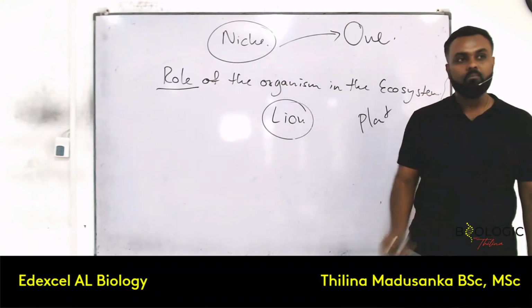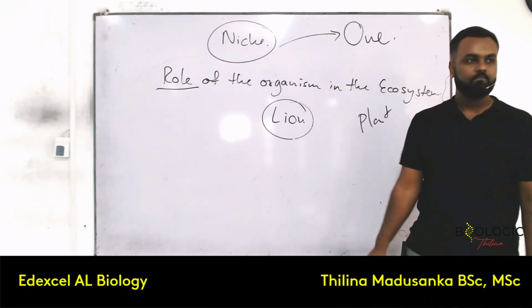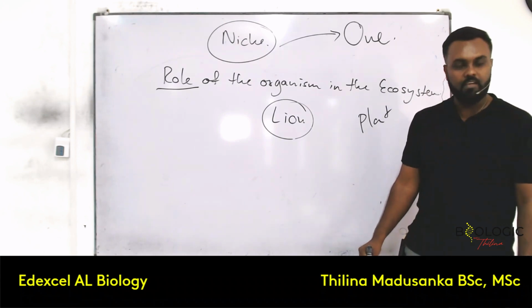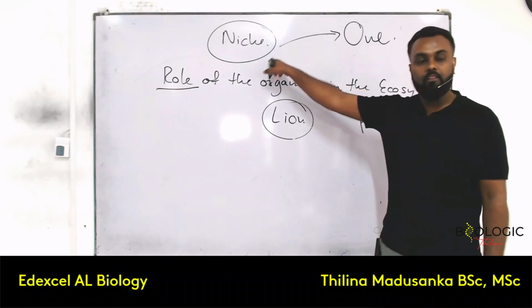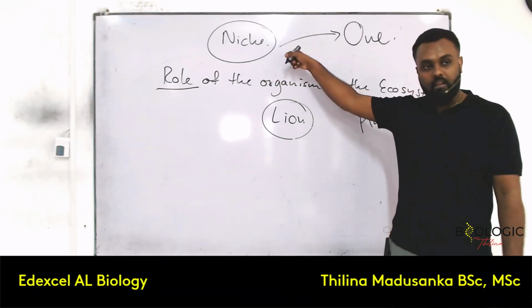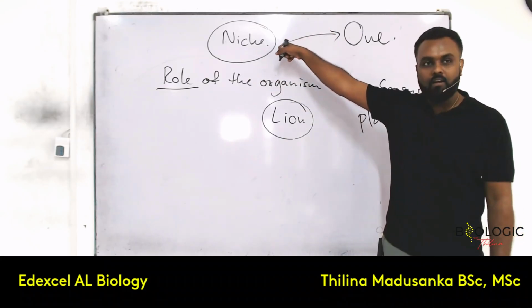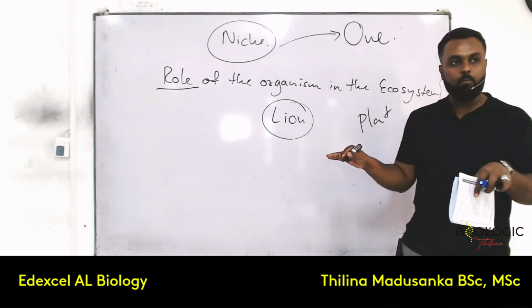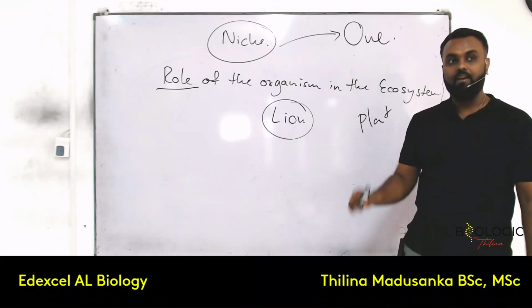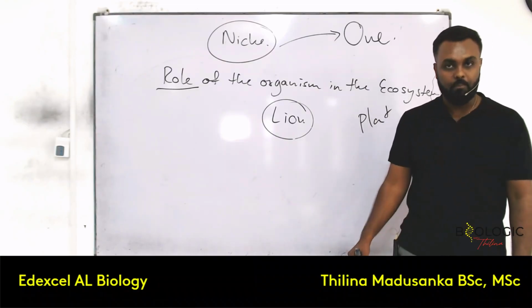What will be the problem? Competition. So that's what I'm saying. For the niche, it's supposed to be only one type of organism to fill that role. If it disappears, maybe a new candidate comes there, then fine. But if the niche is occupied, it's supposed to be done by only one type of species. Otherwise, competition occurs.